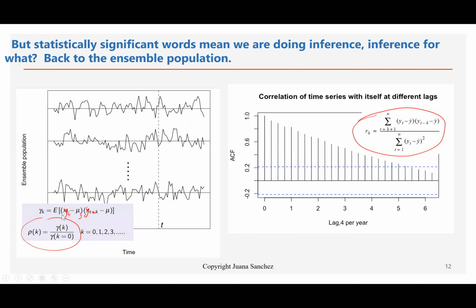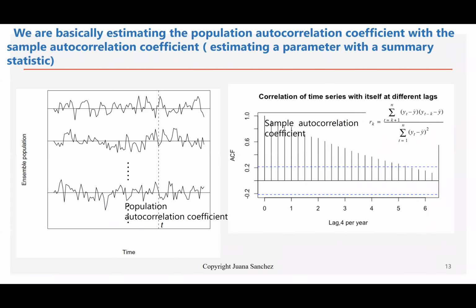And in the population, we denote these things as parameters, and in the sample, we call them summary statistics. That's the usual language in statistical inference. So this is the sample autocorrelation coefficient, and the rho sub k at every lag k, for k equals 1 to etc., is the population autocorrelation coefficient.